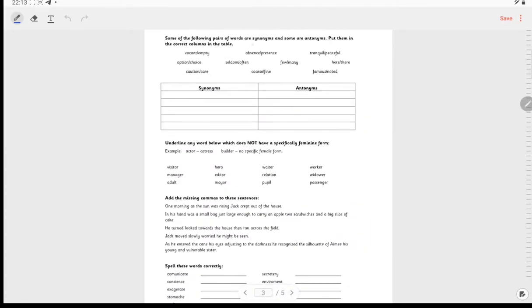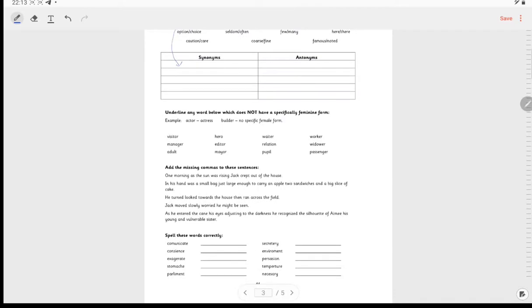Then we have pairing words that are synonyms and antonyms. For example, we have vacant and empty. They both mean empty, so this would go under synonyms. Then we have underlining words which do not have a specifically feminine form. For example, actor is actress, but builder has no specific female form. Similarly with visitor and builder, and hero and actor, the feminine form of actor is actress. For hero, it's heroine.